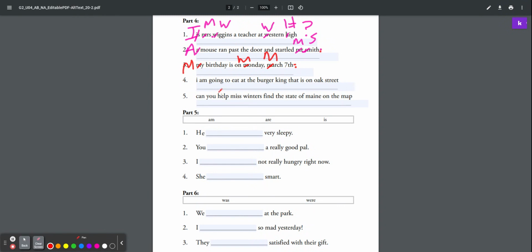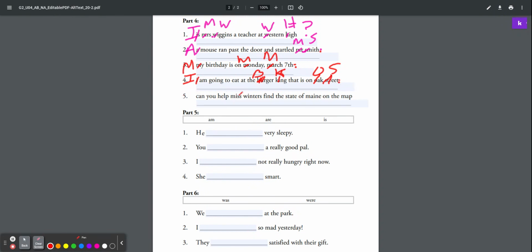Okay, I am going to eat at the Burger King that is on Oak Street. So I start with a capitalization at the beginning of my sentence. Burger King is the name of a place. I need to capitalize it. I should only be crossing out the B. It's just hard to write on the screen. And then Oak Street is the name of a street. So we need to capitalize it, Oak and the S, and then a period at the end.